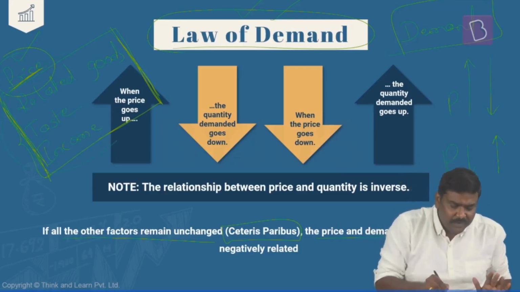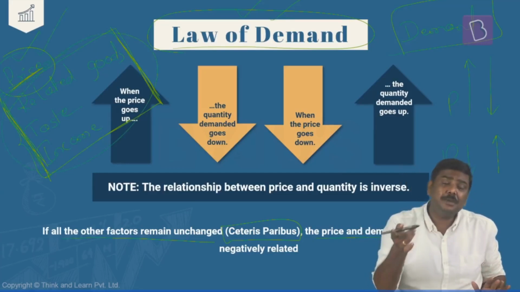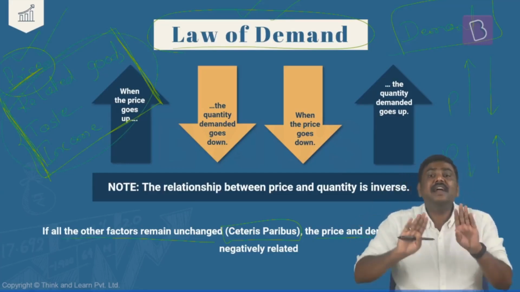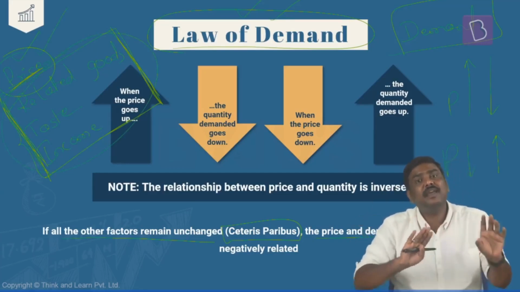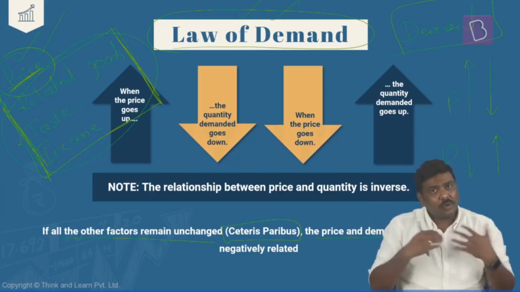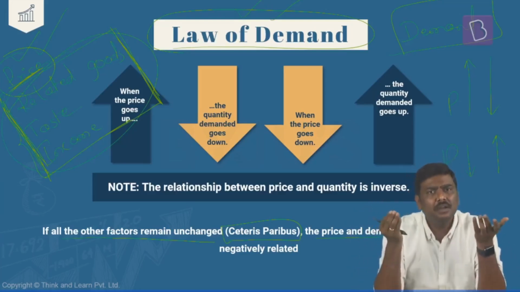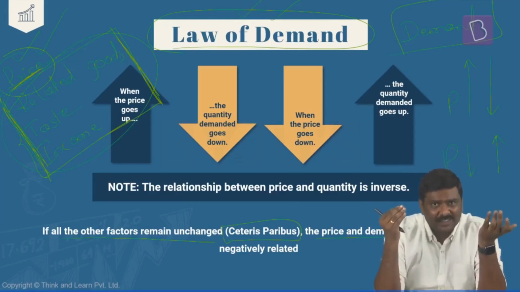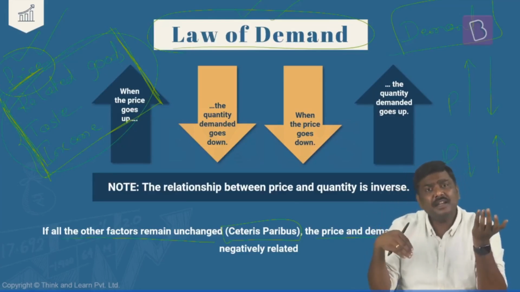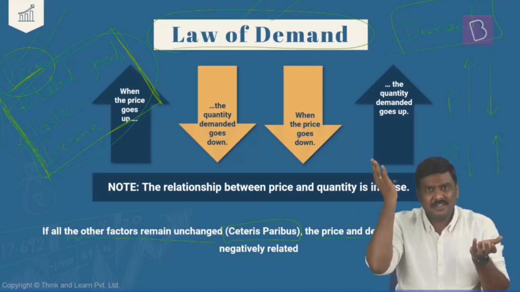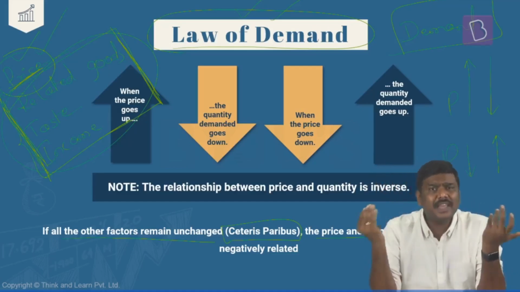You will have to keep these particular factors unchanged and only change the price, and only then you will see this kind of a relation exhibited between price as well as the demand for a commodity. Now the question is, why does this happen? Why is it that when price rises, demand falls? And why is it that when price falls, demand rises? And is it observed in all the cases?